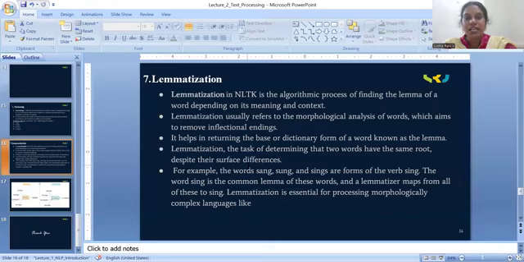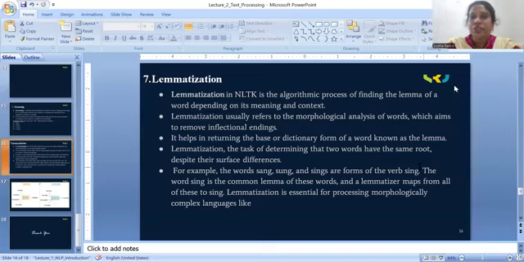Lemmatization is the task of determining that two words have the same root despite their surface differences. For example, the words sang, sung, and sings are forms of the verb sing.